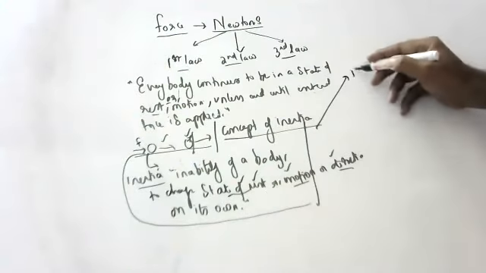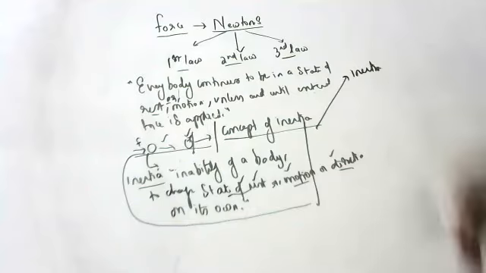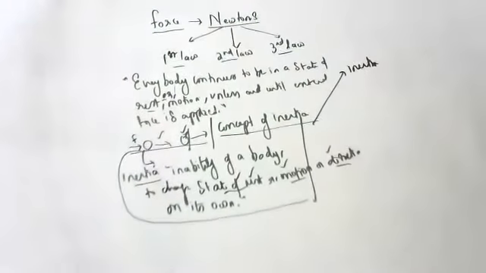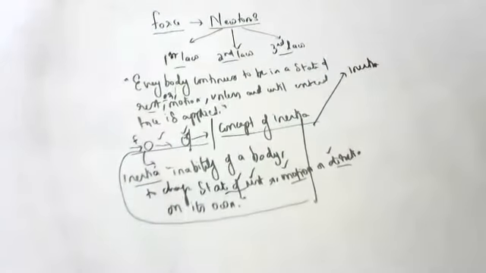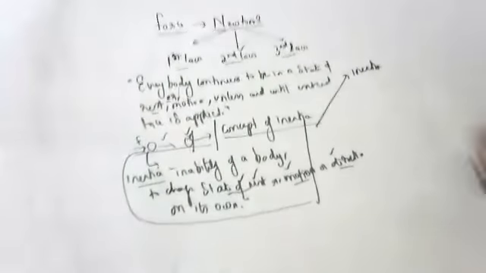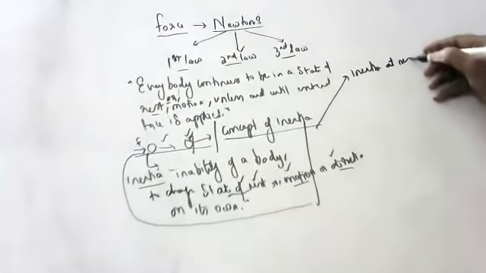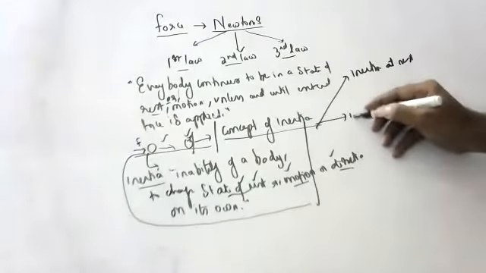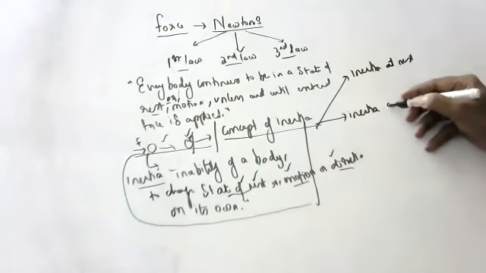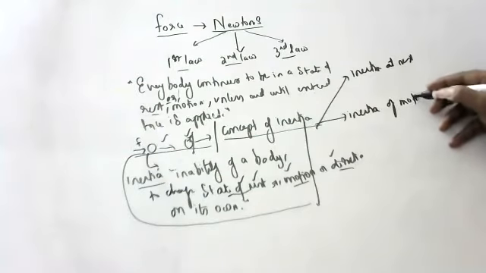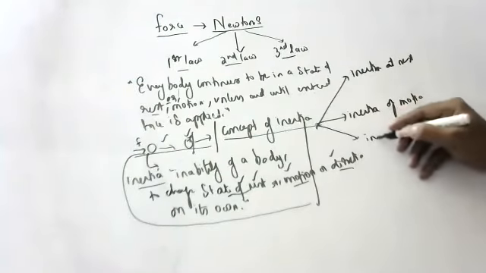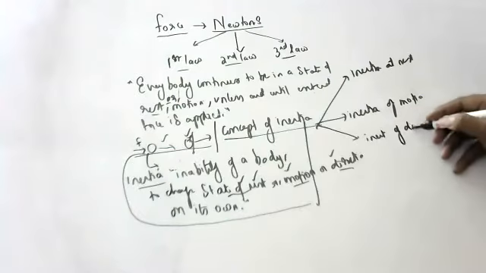Inertia is of three types, children. Inertia at rest, inertia of motion, and inertia of direction.